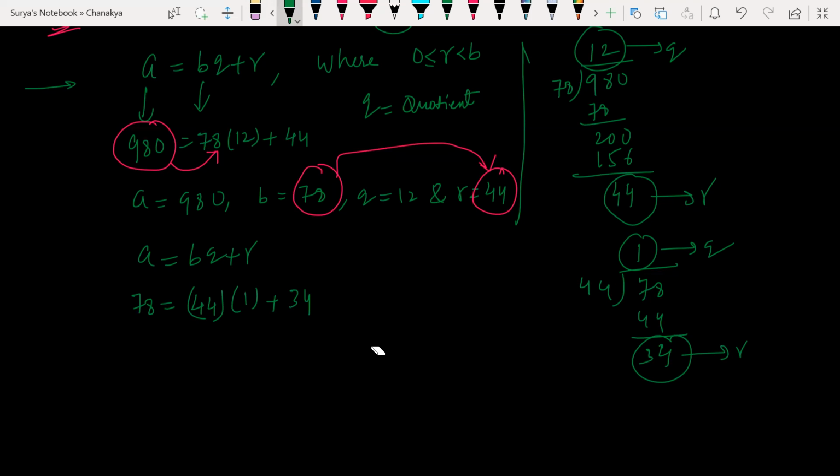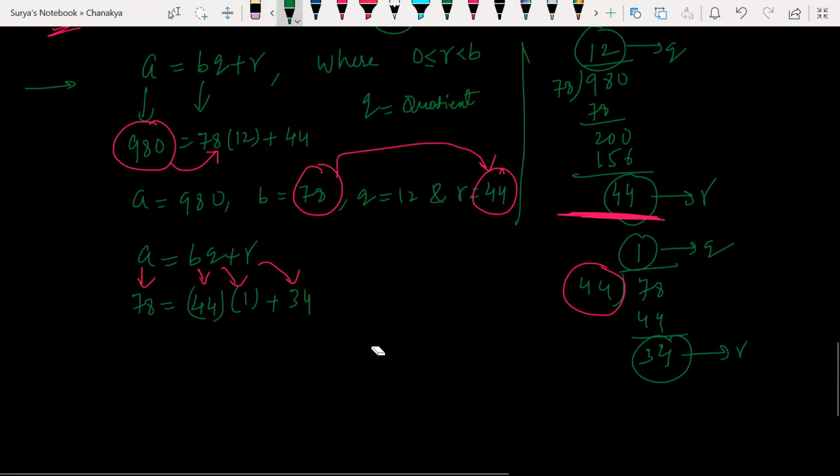So the A value is this one, the B value is this one, we understood. Let us not write again and again. This is the A value, this is the B value, Q value, R value. Look at this here, 980 I have done now. Now I'm just going for 78, and I took the divisor here. Sorry, remainder. Now what was the divisor here? 44. That will be my B value for the next time.